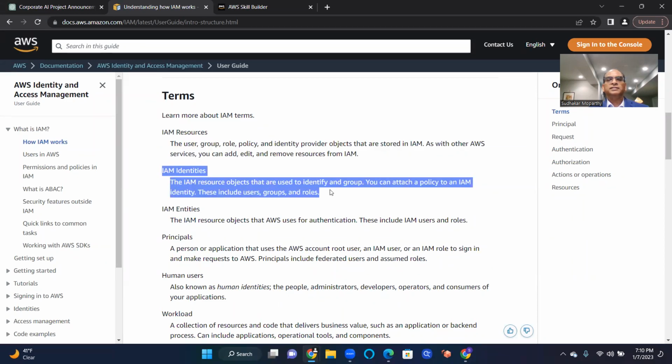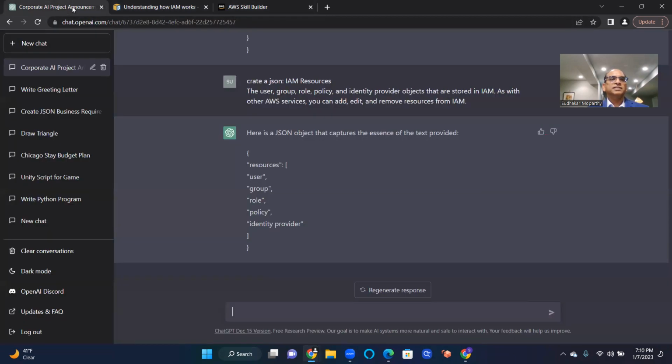IAM identities. There may be small, subtle differences in all these things. And that is where the problem is when you are reading for the first time.